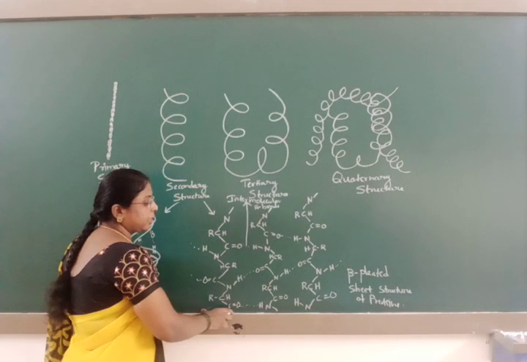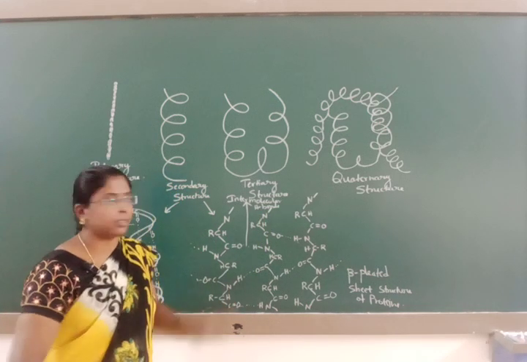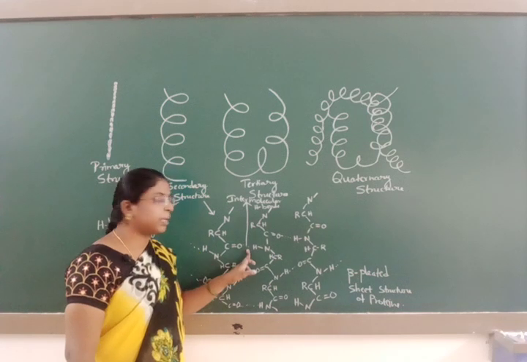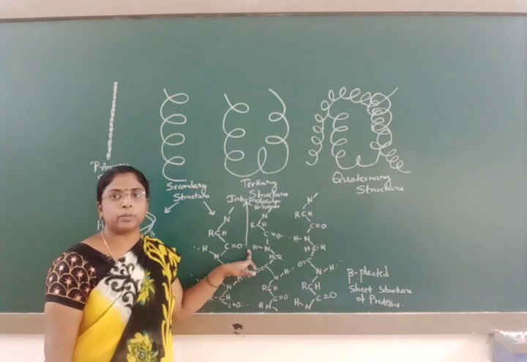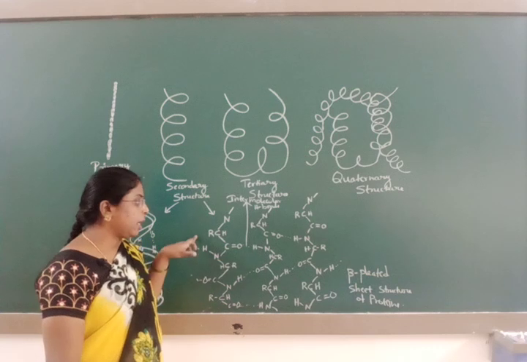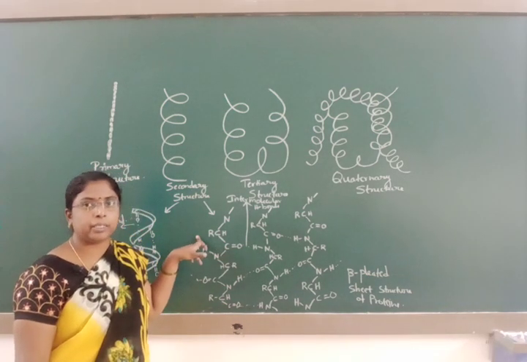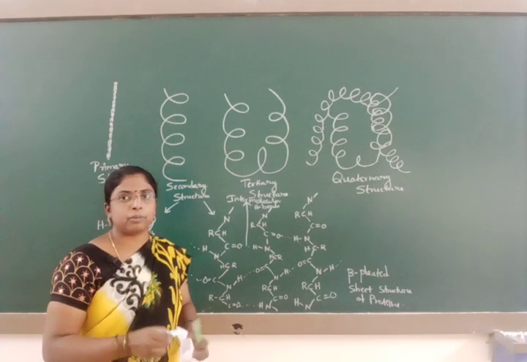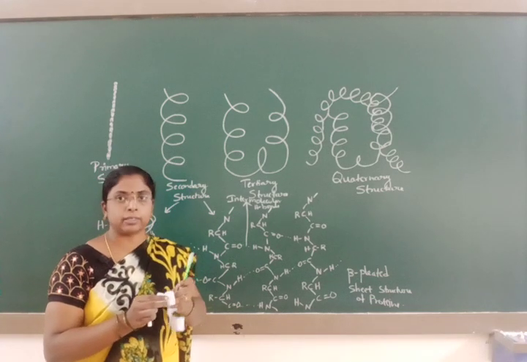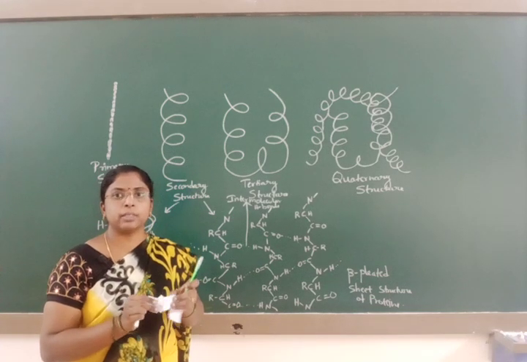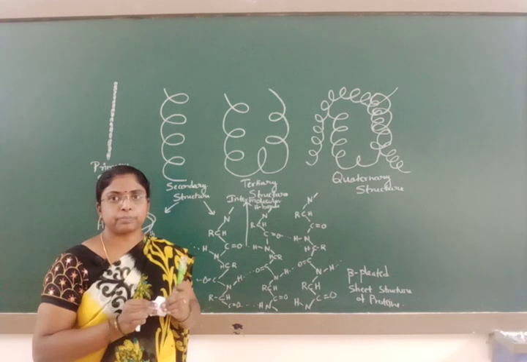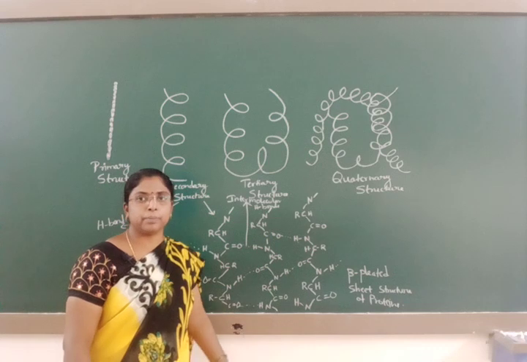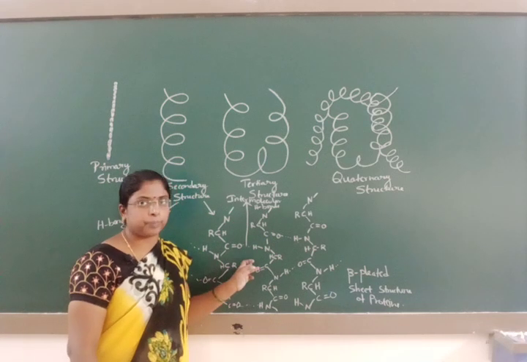These polypeptide chains are stretched out, placed side by side, and linked by intermolecular hydrogen bonding, and it will form a beta pleated shape. Beta pleated is nothing but the pleats are formed. Pleats are nothing but the foldings. Foldings are known as the pleat structure. Since they are placed side by side, it looks like a beta pleated sheet.